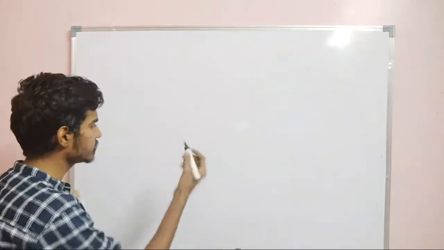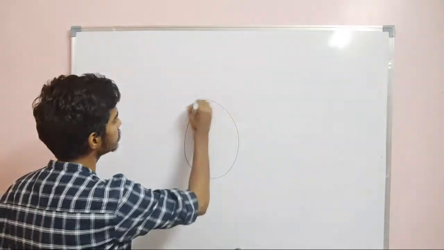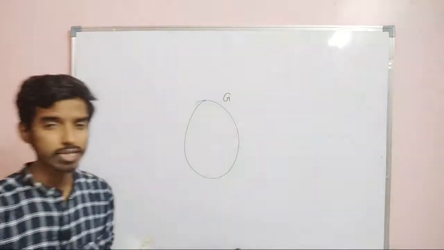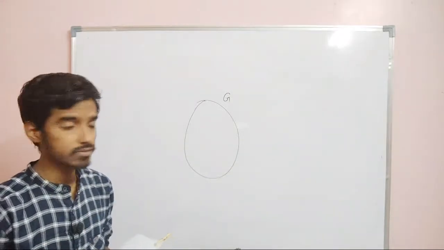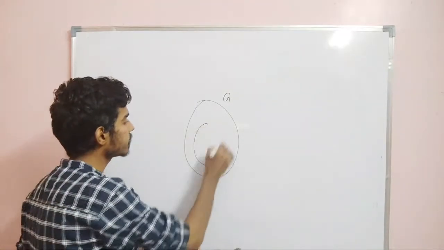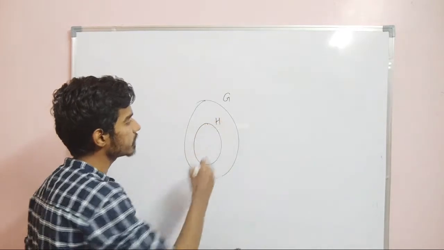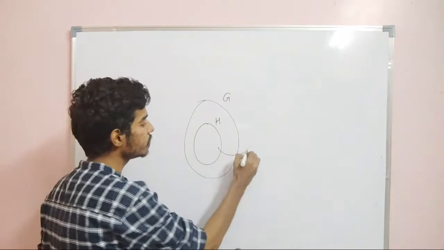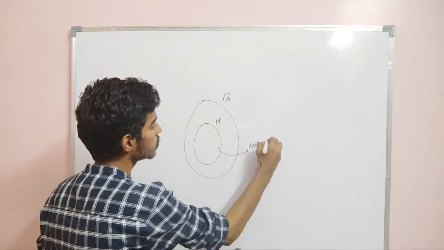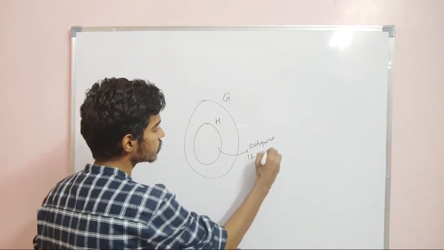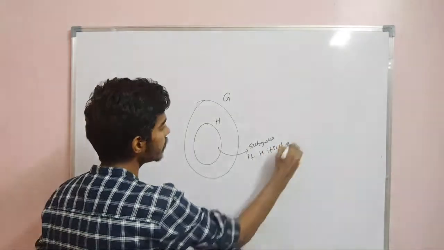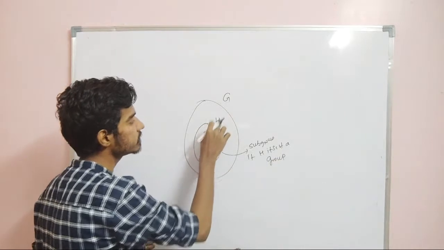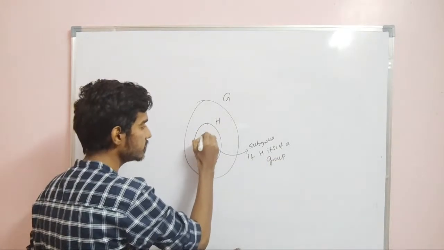Actually it's a very simple process. Let us say G is a group, right? So G is closed, G is associative, G has identity and G has inverse. Now I am going to take a subset H of G, and this subset will be a subgroup if H itself is a group.